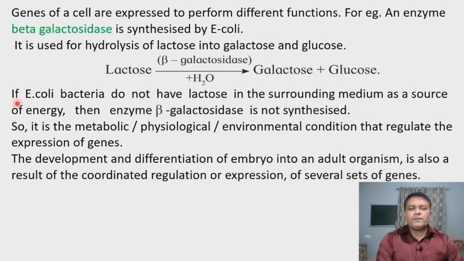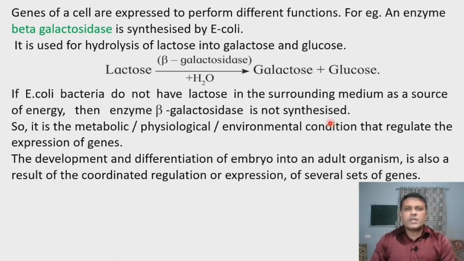So, if Escherichia coli bacteria do not have lactose in the surrounding medium as a source of energy, then beta-galactosidase is not produced or synthesized.